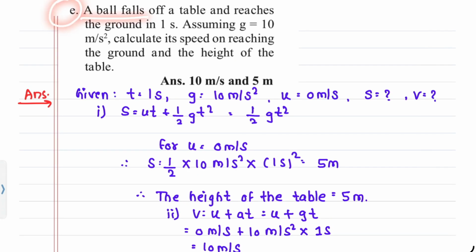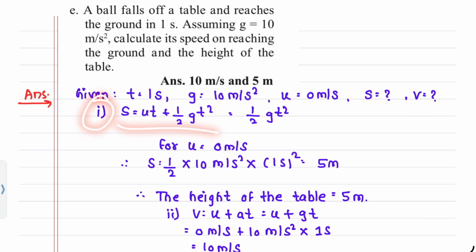E. A ball falls off a table and reaches the ground in 1 second. Assuming g equals 10 meter per second square, calculate its speed on reaching the ground and the height of the table. Answer. Given t equals 1 second, g equals 10 meter per second square, u equals 0 meter per second, s equals what, v equals what.